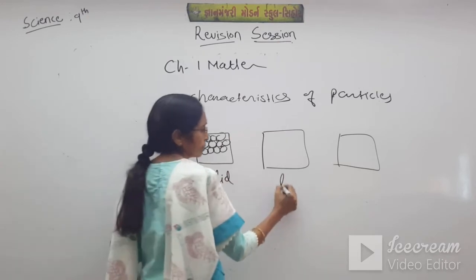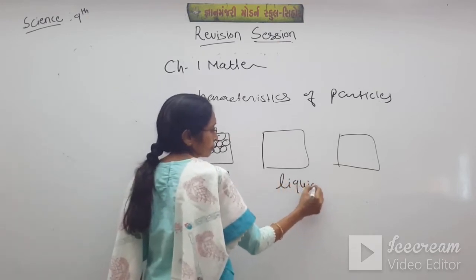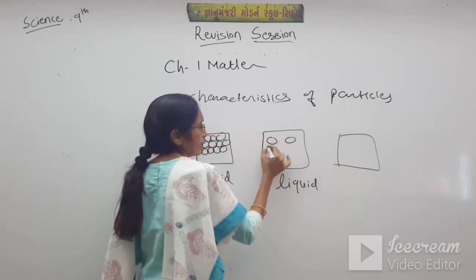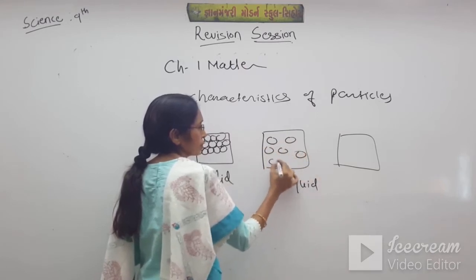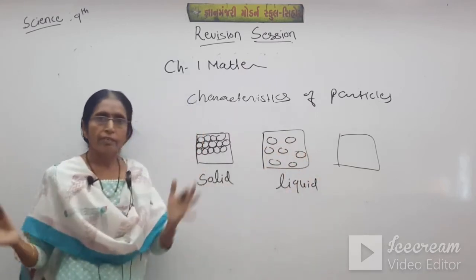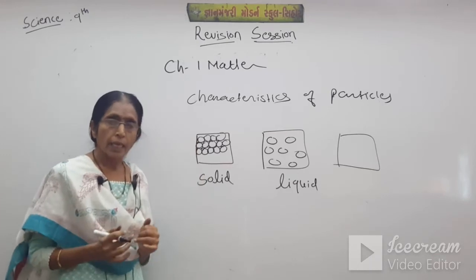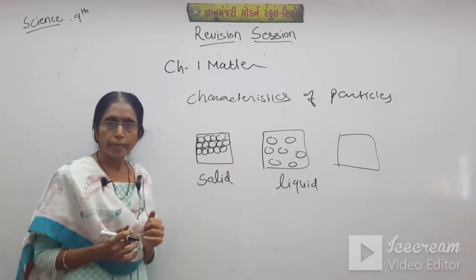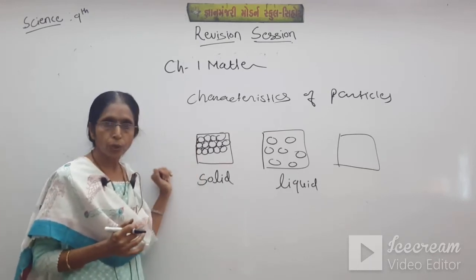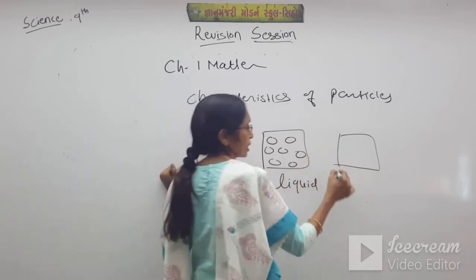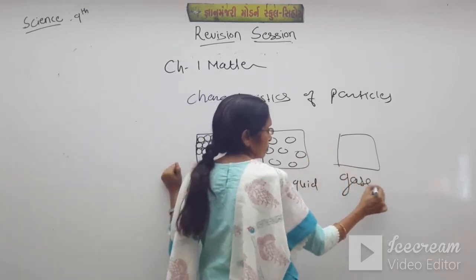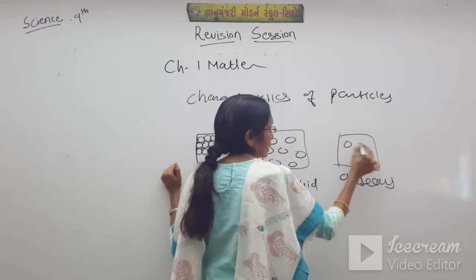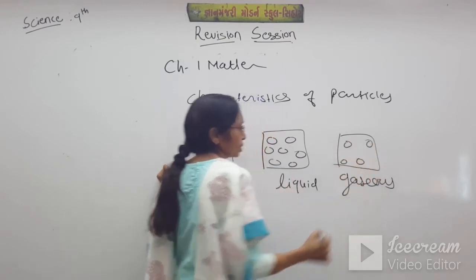Now in liquid, these particles are slightly away from each other. They are away from each other, meaning intermolecular space is more compared to solid. And in gaseous state, particles are very much away from each other.